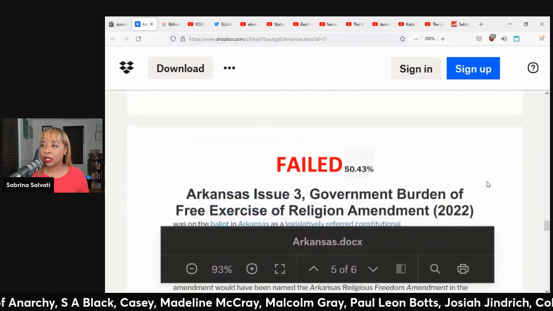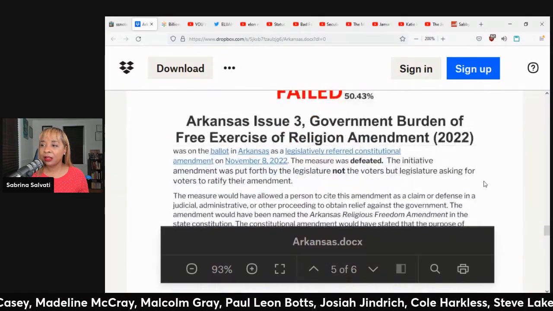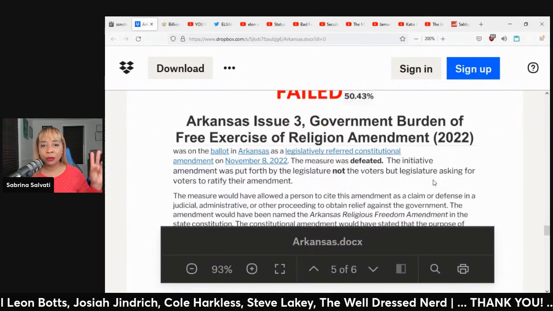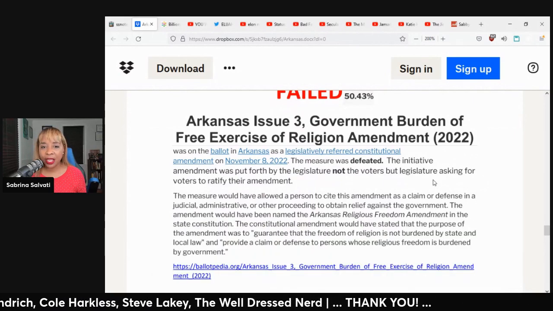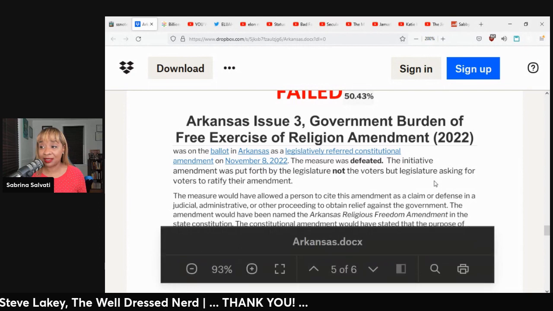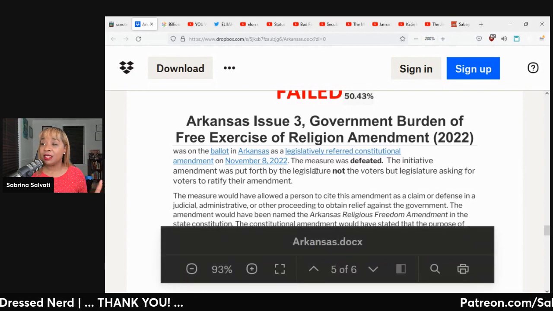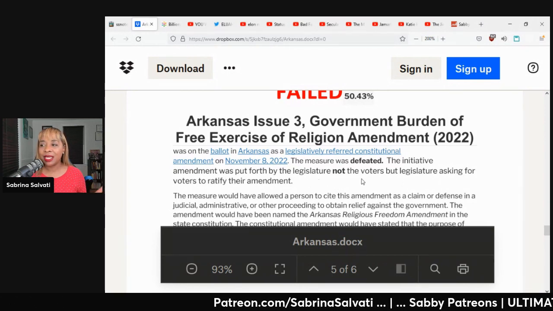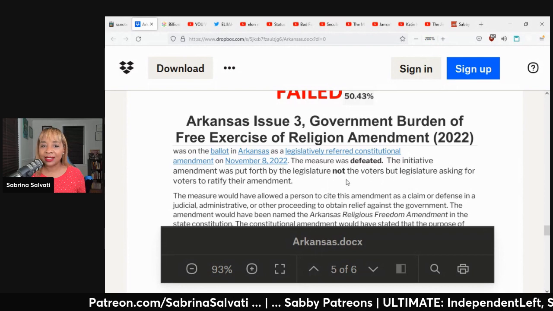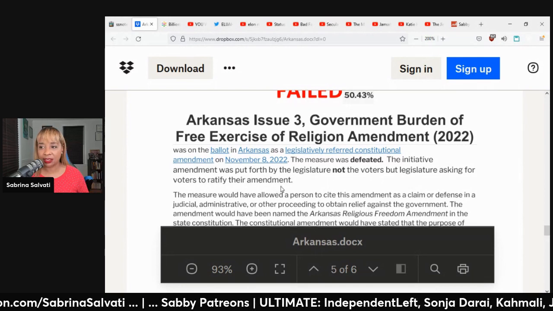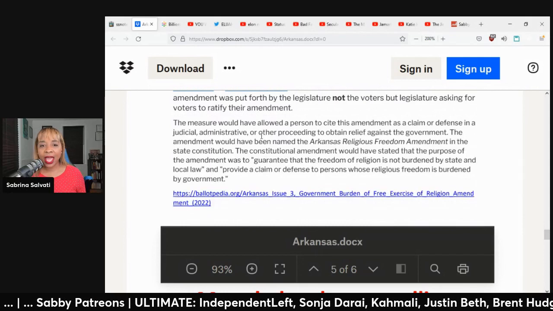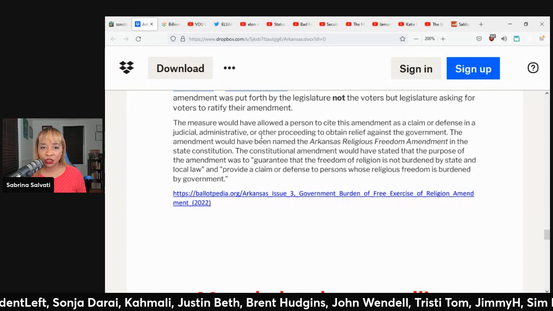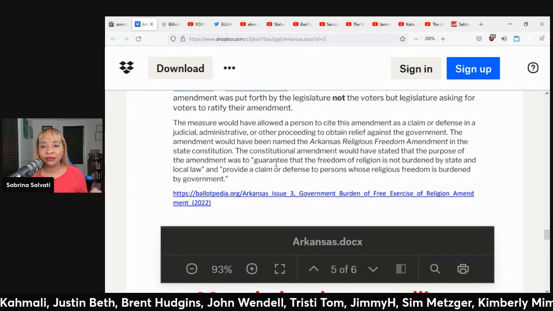Moving on. This amendment, this ballot initiative, also failed. It failed by 50.43%. Arkansas Issue Number 3, government burden of free exercise of religion amendment. Okay, this measure was defeated. The initiative amendment was put forth by the legislature, not the voters, with the legislature asking voters to ratify the amendment. This measure would have allowed a person to cite this amendment as a claim or defense in a judicial, administrative, or other proceeding to obtain relief against the government.